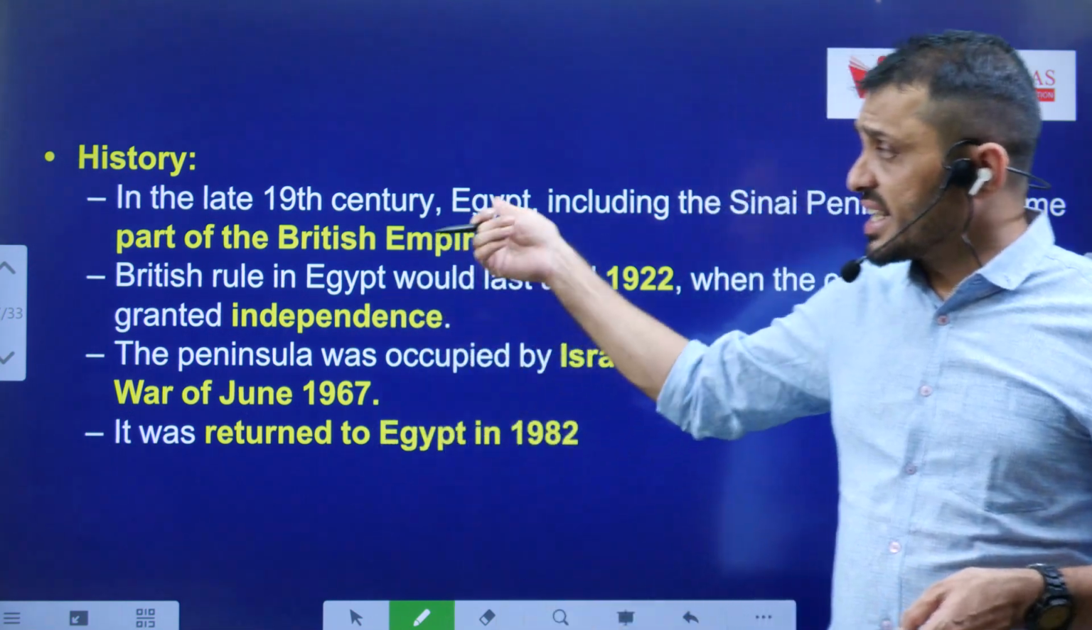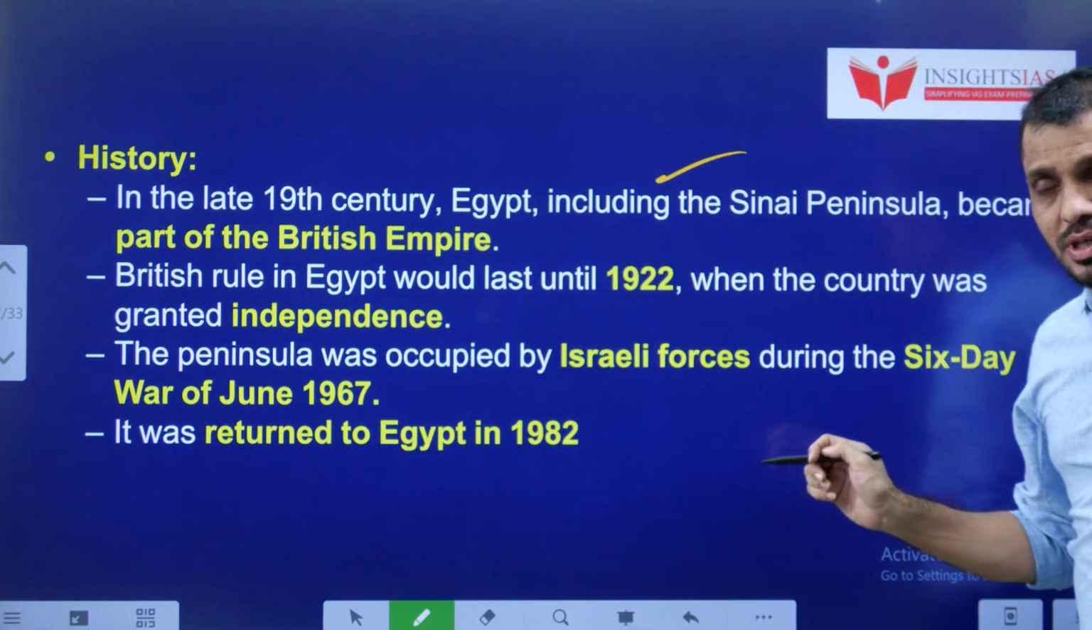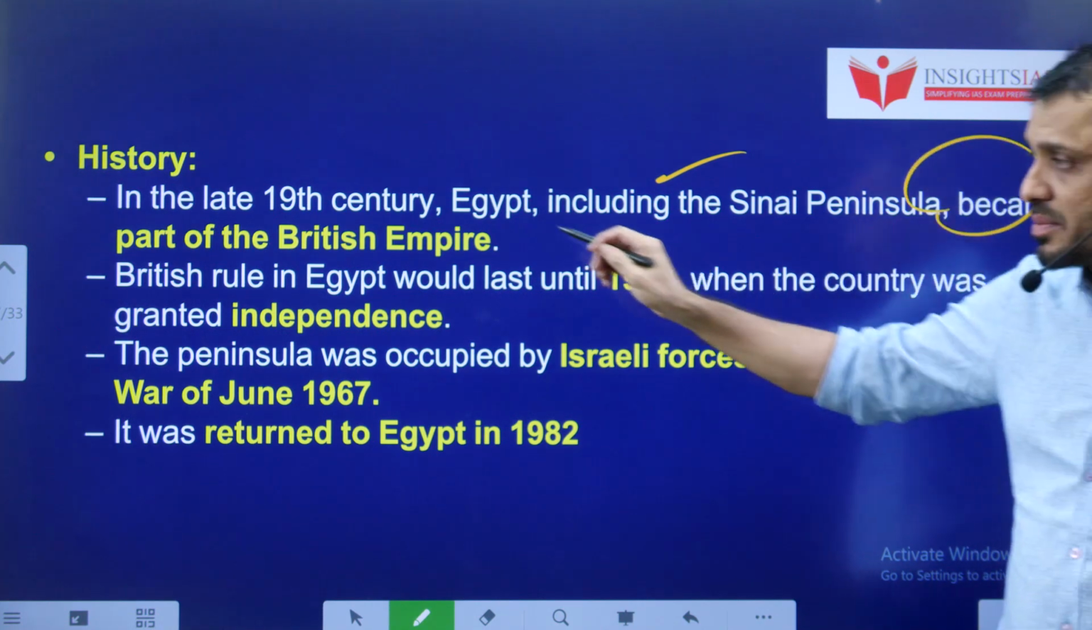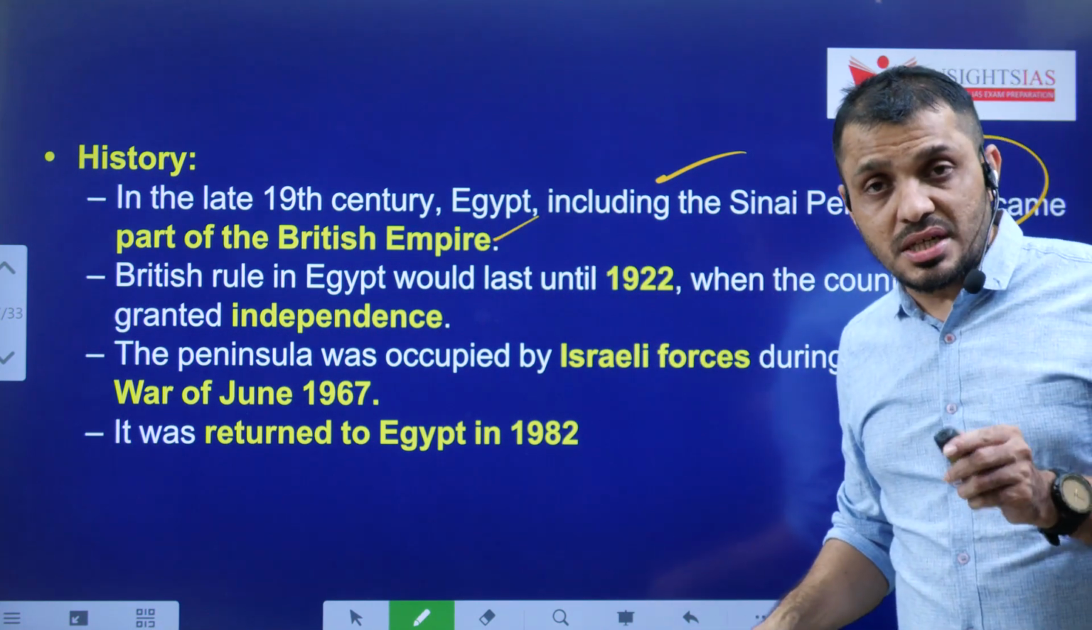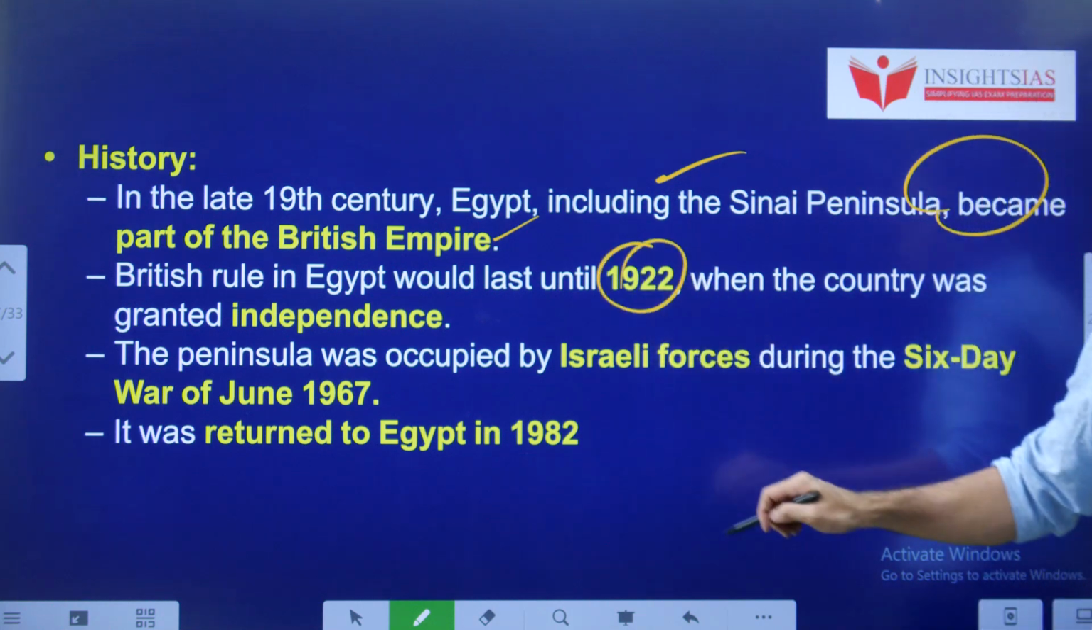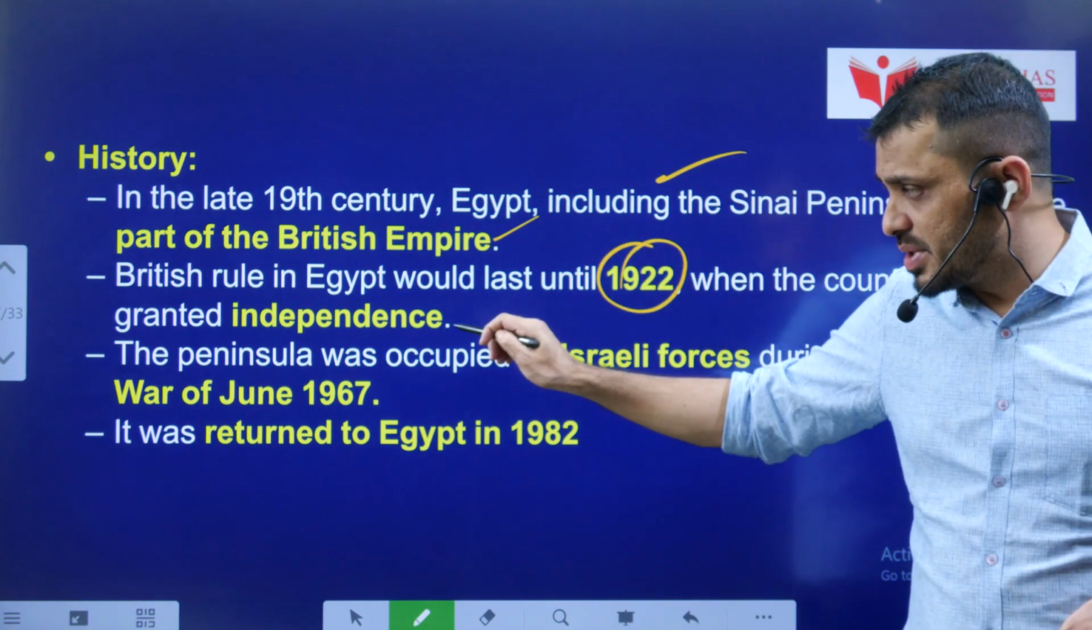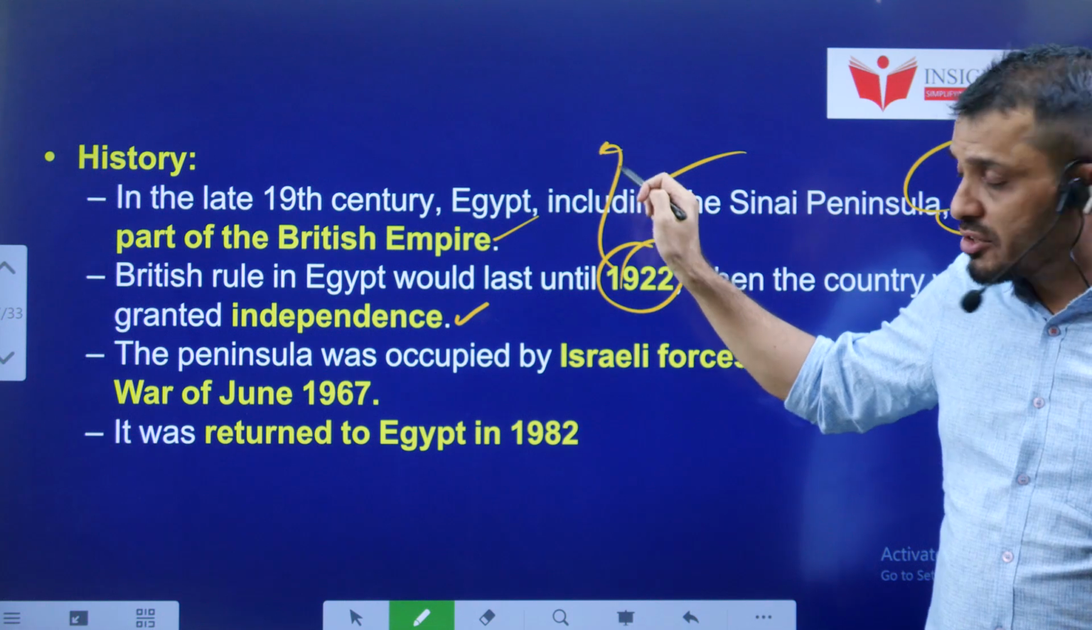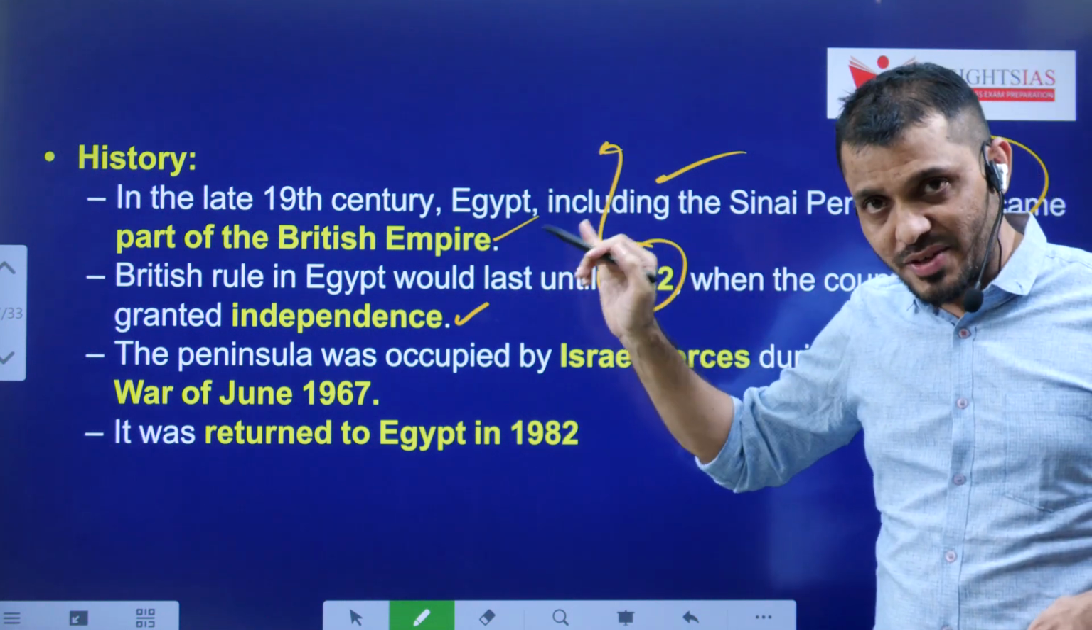History. In the late 19th century, Egypt, including the Sinai Peninsula, became a part of the British Empire, and it was under British control until 1922. In 1922, it was given independence. And thus, in the year 1922, in India, the non-cooperation movement was stopped.